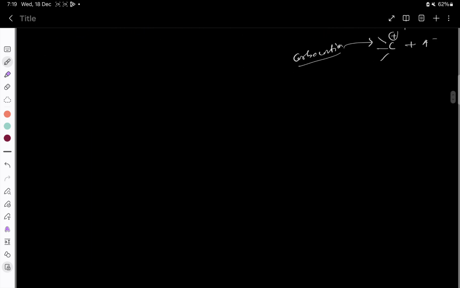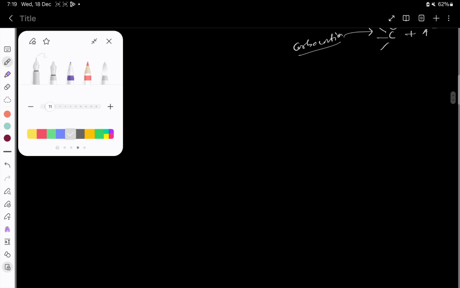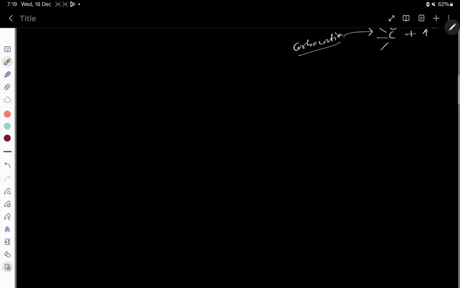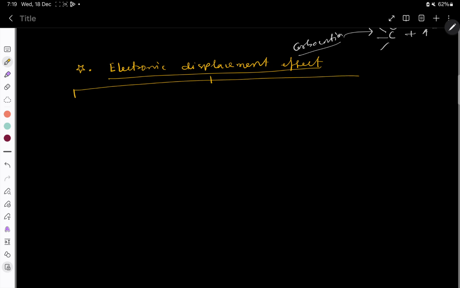Now I'm going to discuss the most important part, that is called the electronic displacement effect, which is very important. The electronic displacement effect is again categorized into two types. One is called permanent effect.